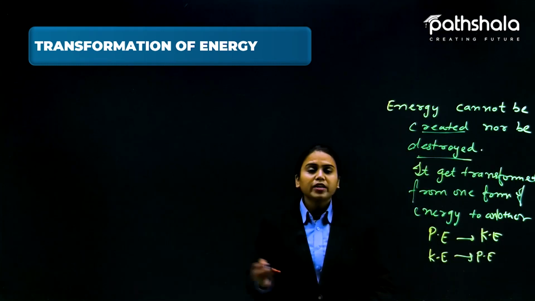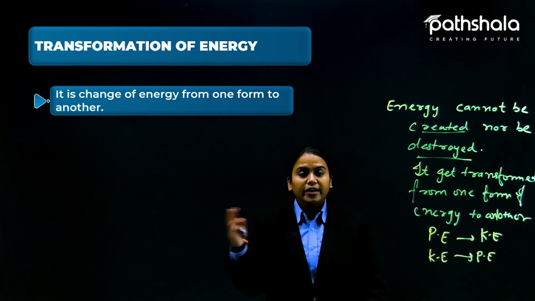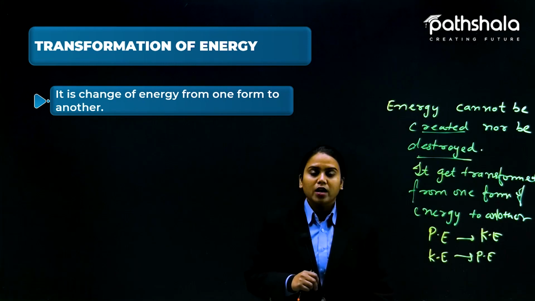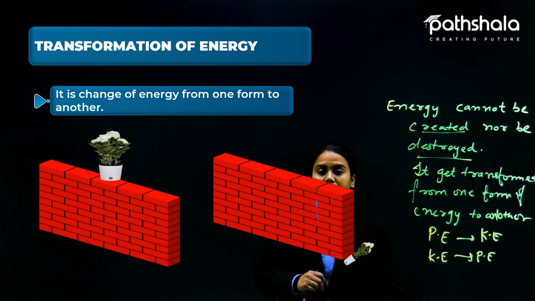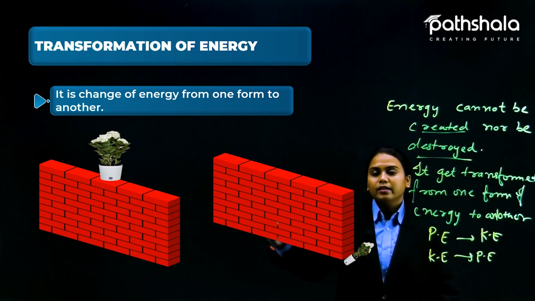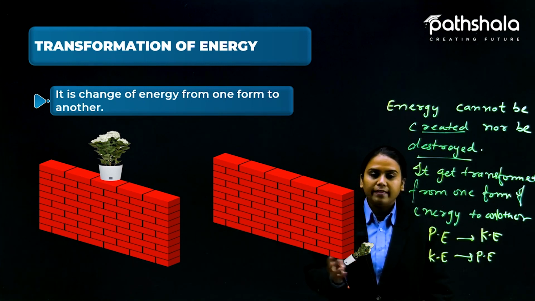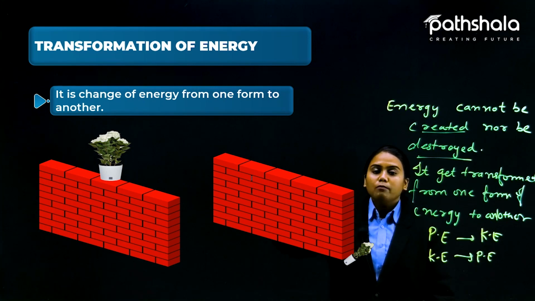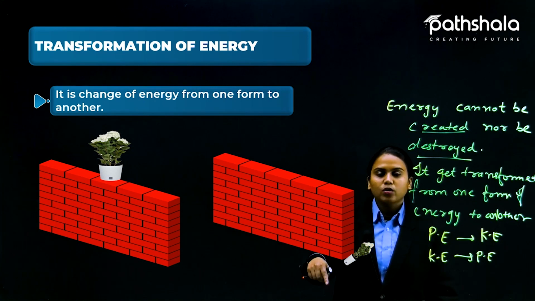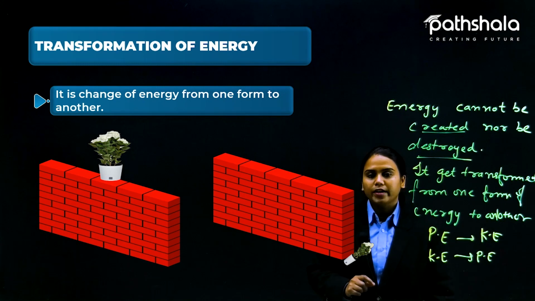The change of energy from one form to another is the transformation of energy. Like the pot earlier on the wall, when it falls, potential gets converted into kinetic, which is why it falls down.